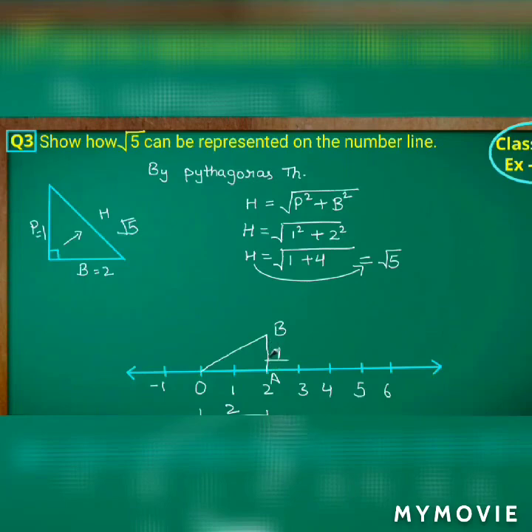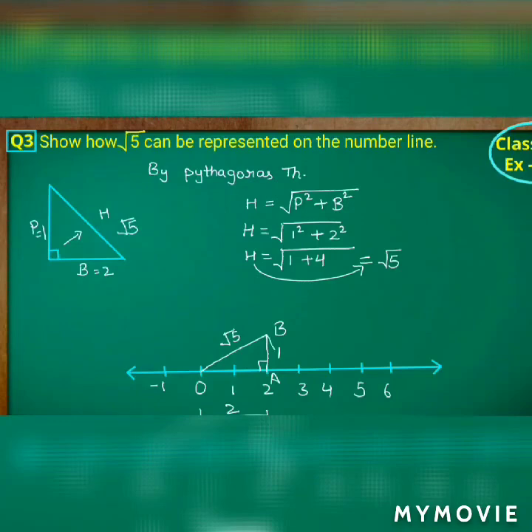By using Pythagoras theorem we have already got the value root 5. So OB will be the hypotenuse, having the value root 5. Now we have to represent root 5 on the number line. For that you need a compass. We'll discuss the instruments later. Now we have to take a radius of OB. One tip should be on the point O and one more tip on the point B. So the radius OB is root 5.